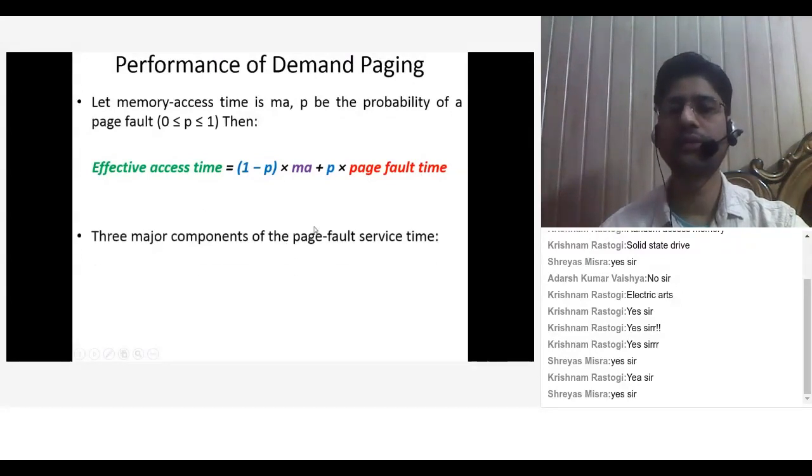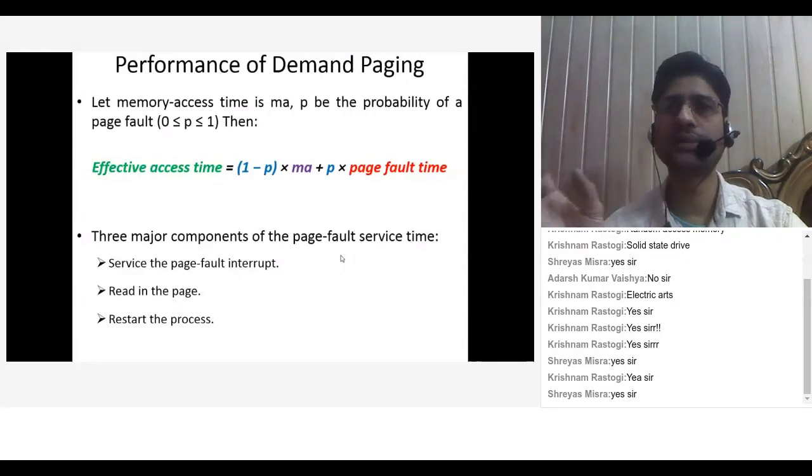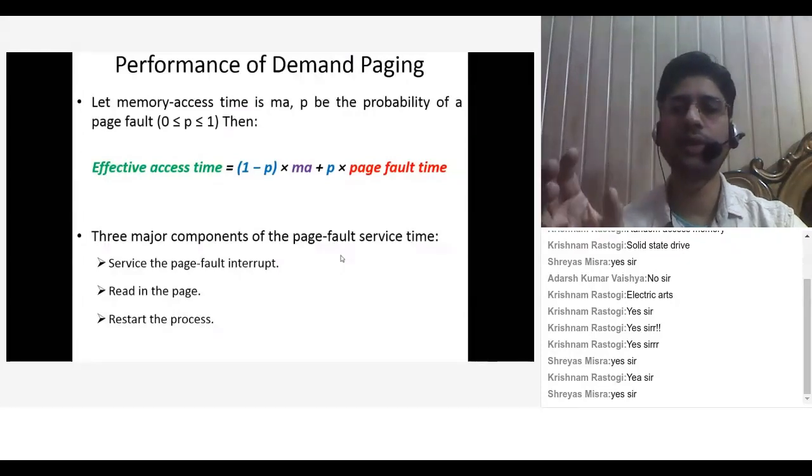So the three major components of the page fault service time are: service the page fault interrupt, read that page from the hard disk, and then restart the process. Service time means whenever a page fault occurs, and you are not getting that page in your main memory, you have to service the page fault interrupt, go to the hard disk and swap in that page into your main memory, then read that page and restart the process from where it requested the page which was not in the main memory.